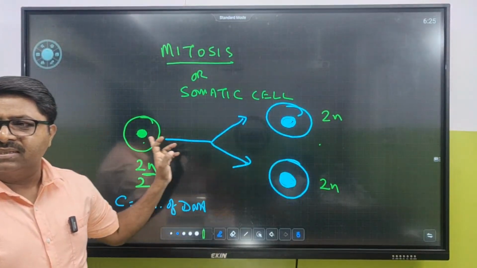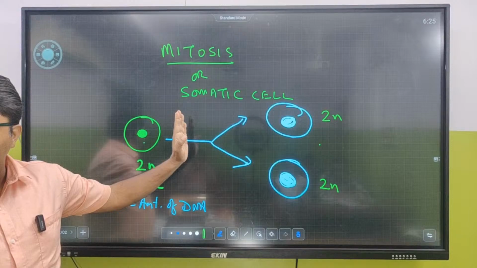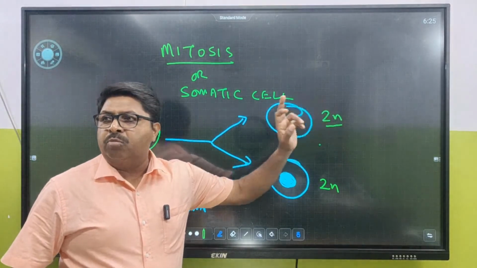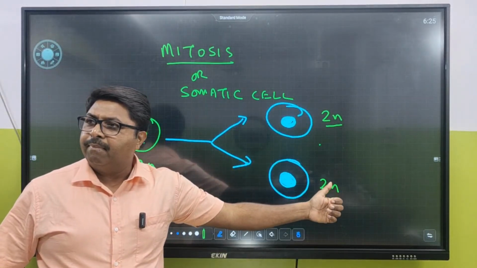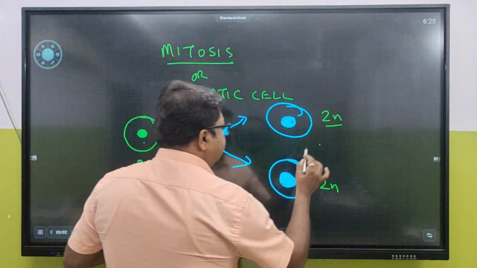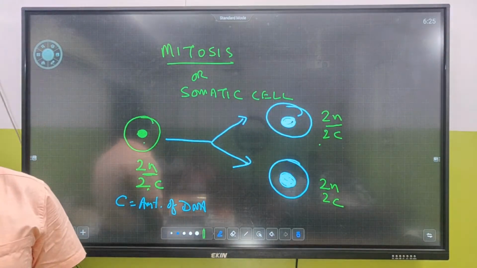Say for example, this is a mother cell. Why mother? Because mitosis is taking place in this cell. And these are daughter cells. In the daughter cells, the number of chromosomes remains the same. And what about the amount of DNA? ये 2C था, यहाँ पे भी 2C, 2C. Even after division, the amount of DNA remains the same.